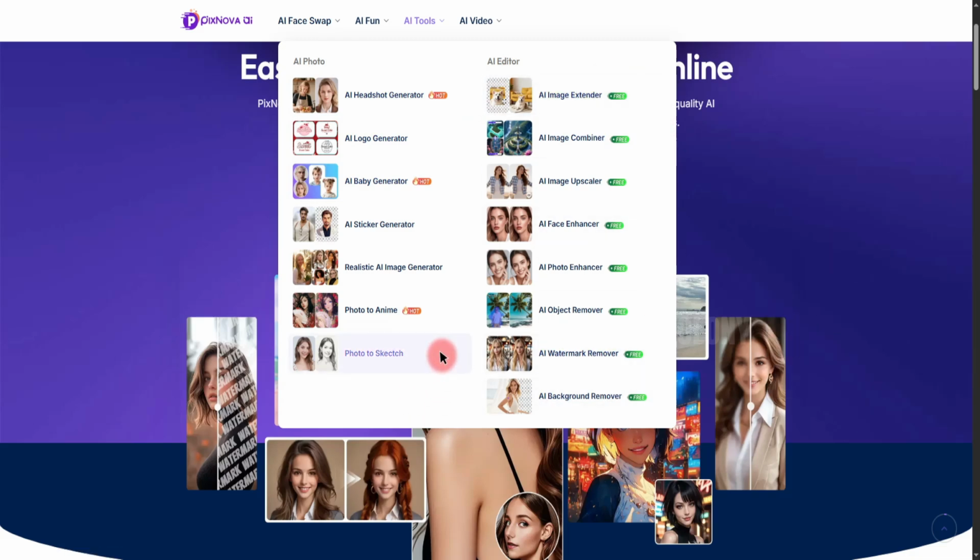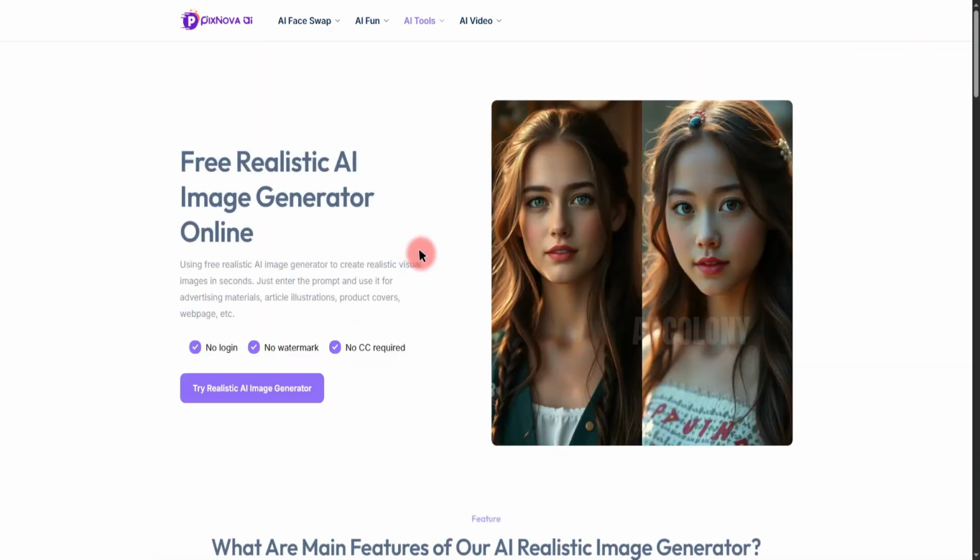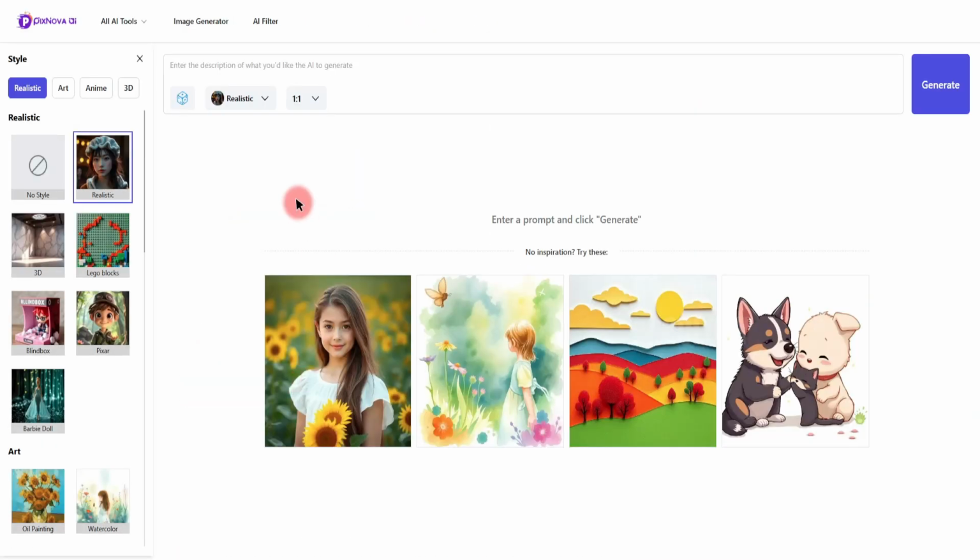We dive deeper, selecting a realistic image generator from the AI Art Generator suite. Once you arrive at the free Realistic AI Image Maker page, your first step is to click on the Try a Realistic AI Image Generator button, triggering your creative journey. Welcome to the AI Image Maker interface, a canvas for your imagination. We need to enter our text prompt here in this box.